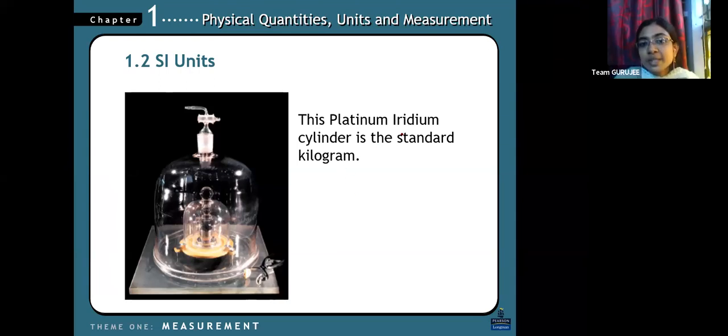So for SI units, this platinum iridium cylinder is the standard kilogram. How they have measured the basic units, the meter and the kilogram, everything, right? Before that, but in 2019, they changed it. The debates are still going on among the scientists about changing every unit; the conflicts are still going. In your books, we still deal with this only: the platinum iridium cylinder, the standard kilogram.